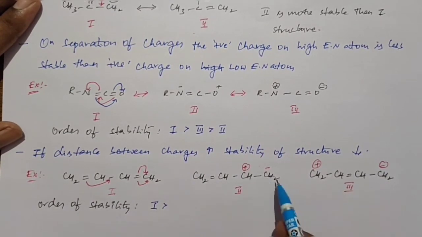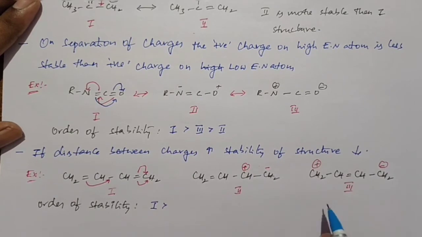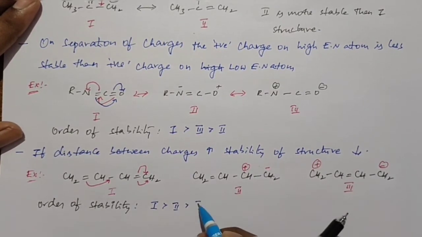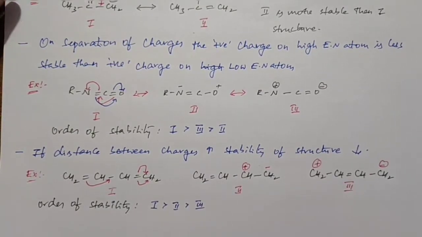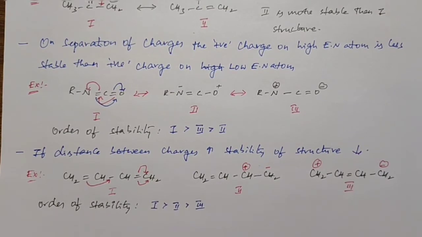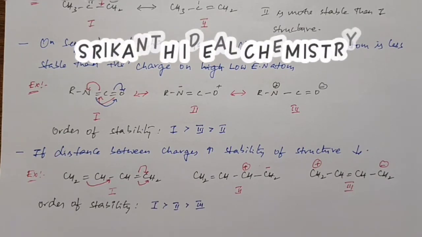Here between positive and negative charge we don't have any carbons, but in the third we have 2 carbons. So the second structure is more stable than the third structure. As per order, next is the second one, and last is the third one. Why does structure 3 have the least stability? Because of the more distance between the charges. If distance between the charges increases, the stability of the compound decreases.